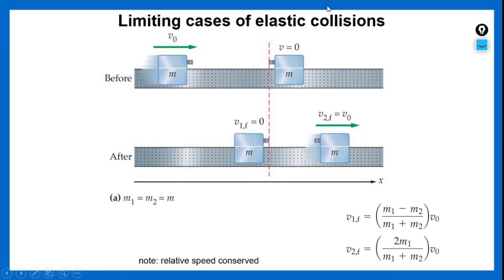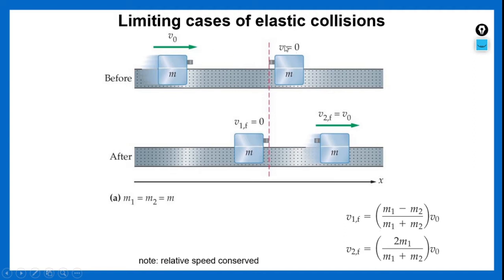To explain this, I have shown some visuals here: limiting cases of elastic collision. Before collision, both masses are equal, hence I have shown them with m. Only the first body is moving towards the second body, whereas the second body is at rest. When they collide, the first body, which was moving earlier, comes to rest.